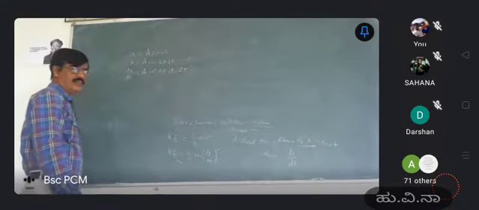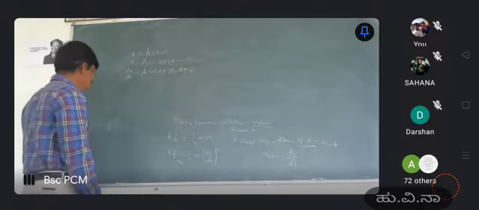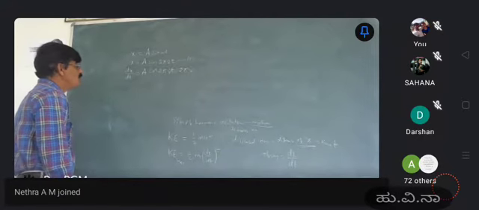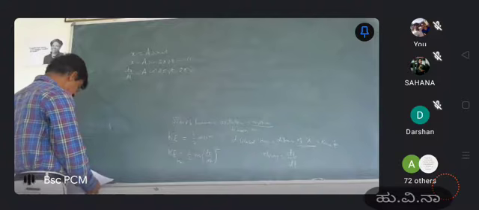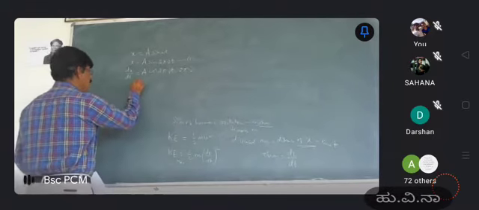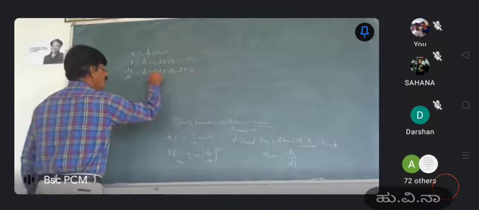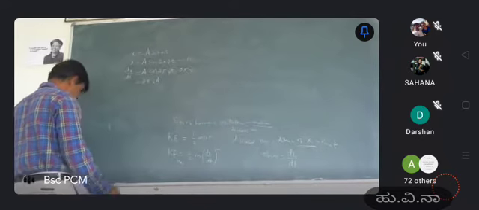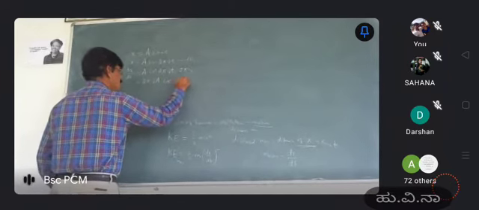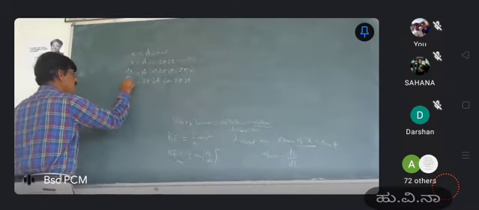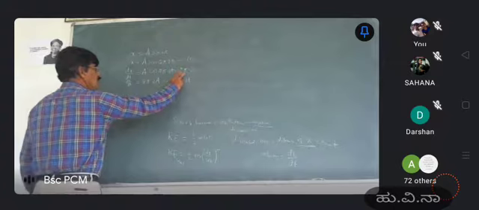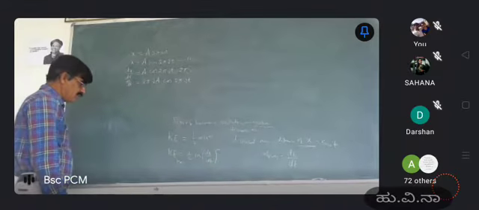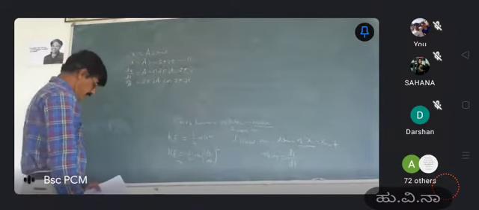This is the differentiation of displacement. So dx by dt is equal to a into cos 2 pi nu t into 2 pi nu. Finally, dx divided by dt is given by 2 pi nu a cos 2 pi nu t. At the equilibrium position, dx by dt is maximum.